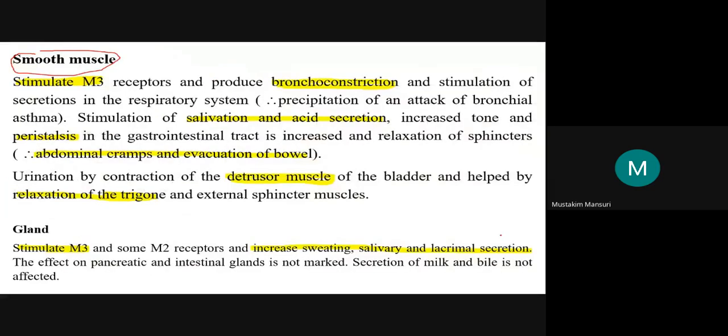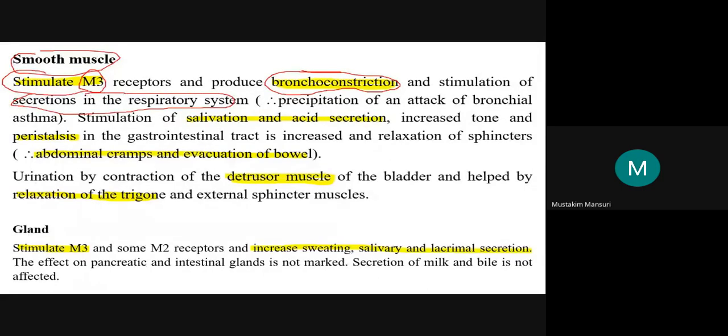In smooth muscle, the M3 receptor produces bronchoconstriction and increases secretion in the respiratory system.